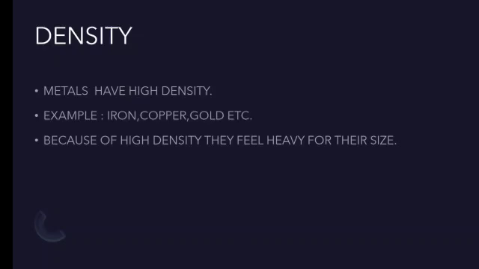So metals have the ability to produce a ringing sound when they are struck with a hard object. Next thing is ductility. They can be drawn into thin wires. Metals can be drawn into thin wires is called ductility. Then lustrous property. The shiny appearance of the metals is called lustrous. Next one is they are good conductors of heat and electricity. Then high melting and boiling point is there, having high density, and they are hard generally except two cases, sodium and potassium.